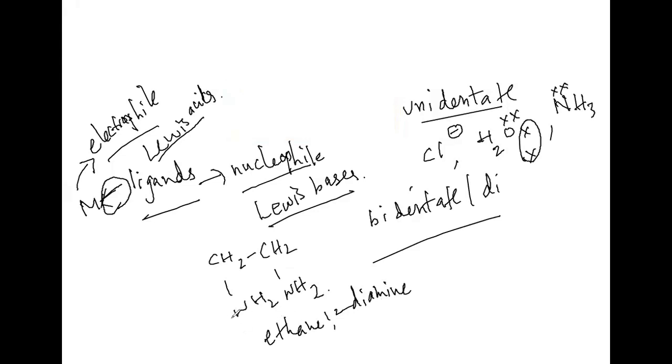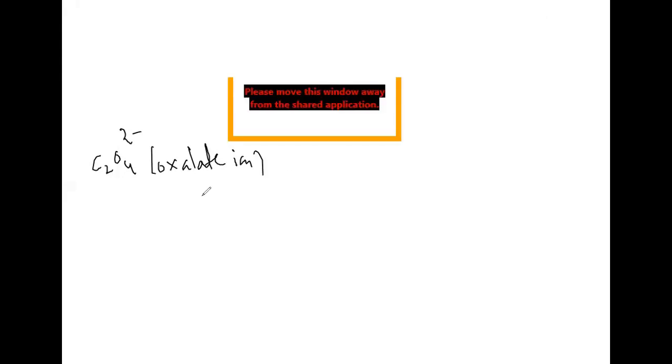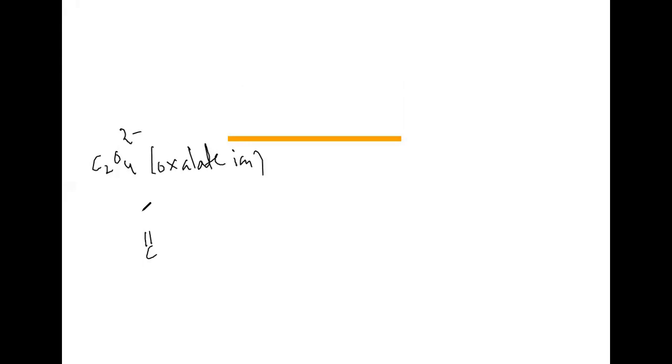We can take a nitrogen here, with lone pairs, and here also we can see lone pairs. It is an example of a bidentate ligand. I'm going to take another one, that is C2O4 2 minus. This is nothing but the oxalate ion, and it is also an example of a bidentate ligand.